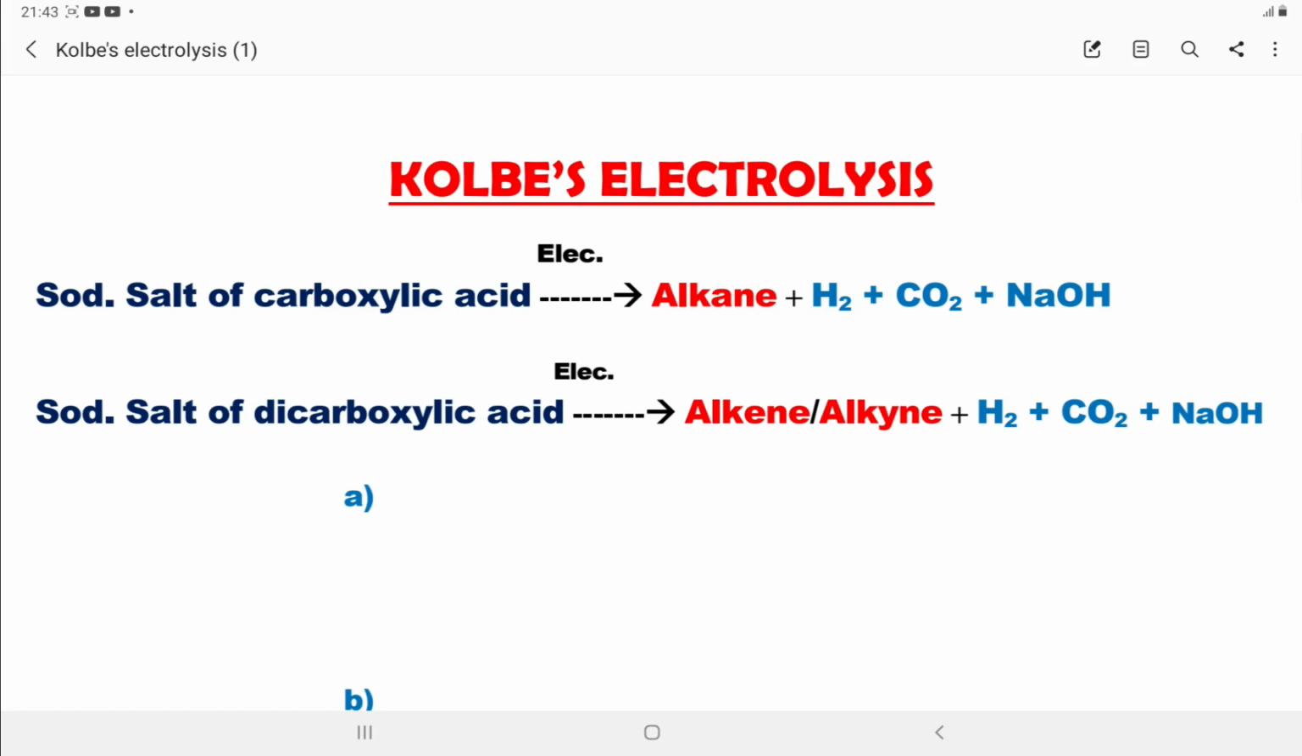Hello students, today we will discuss a very important name reaction in organic chemistry, that is Kolbe's electrolysis. In the last video we discussed soda lime decarboxylation and different applications. Today, in the same way, we will discuss what Kolbe's electrolysis is and what the applications of Kolbe's electrolysis are, and